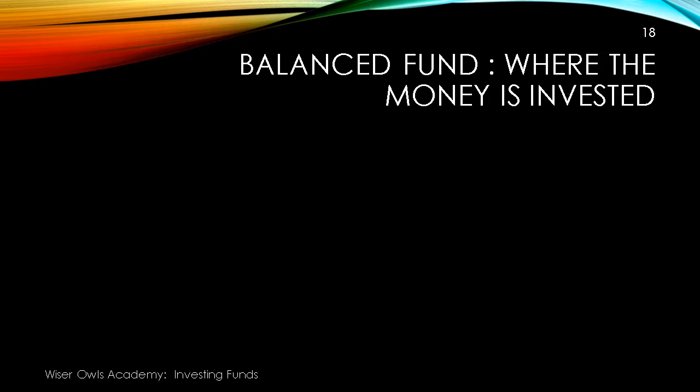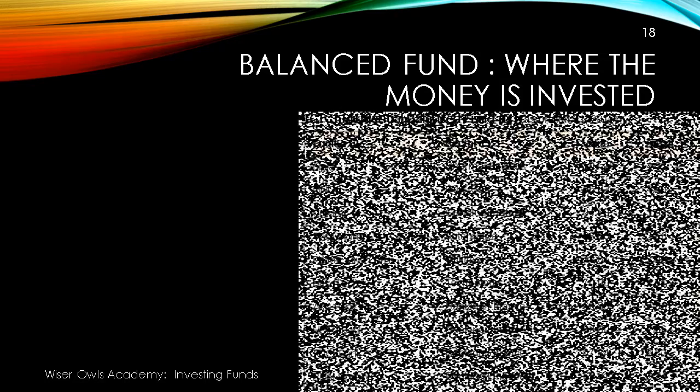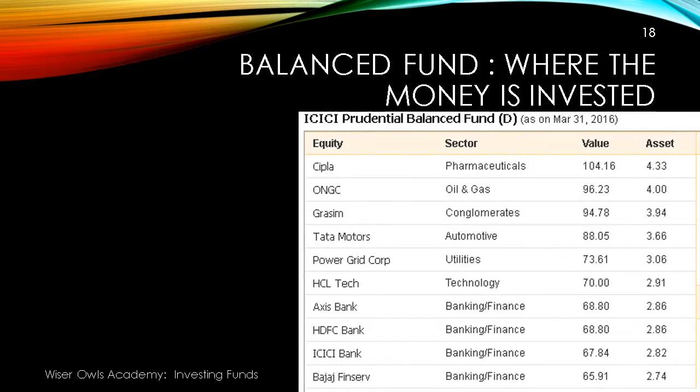Now let's take a look at where the money is invested. This is also available on the internet. It's an open affair. It's very transparent. Now the ICICI Prudential Balanced Fund has invested in all these companies: Cipla, ONGC, Grasim, Tata Motors, Power Grid Corporation. So it's a mixed bag of different sectors ranging from banking, finance, automotive, utilities, and pharmaceuticals. And they are all blue chip companies. That means they are the companies that directly affect the Sensex or the Nifty.